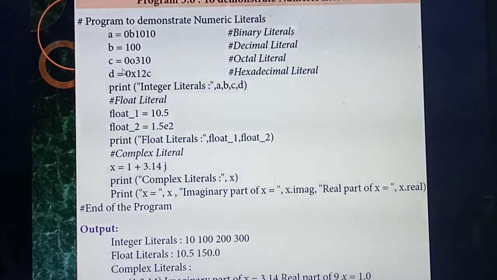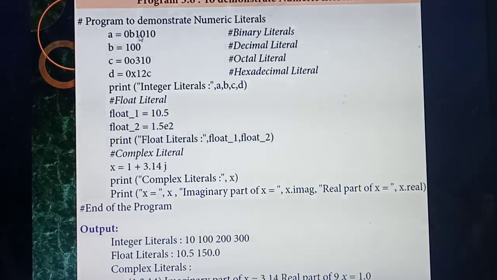The number starts with O means you can identify that number is which number? Octal number. Then a number that starts with OX, you need to say that number is hexadecimal. Understood? So what do you mean by literals? It's raw data. You need to use some variables or constants along with numbers.